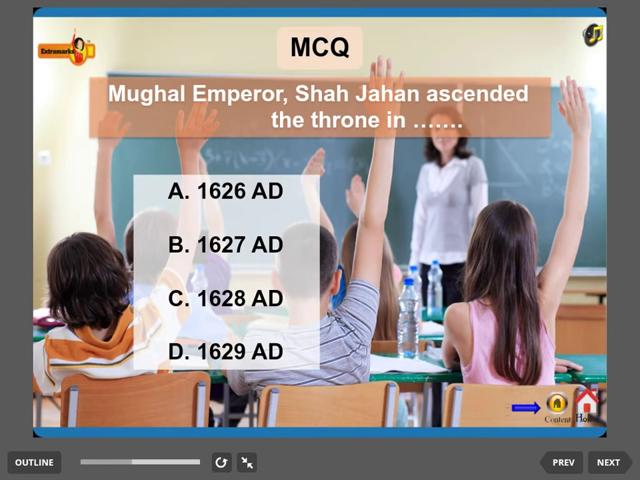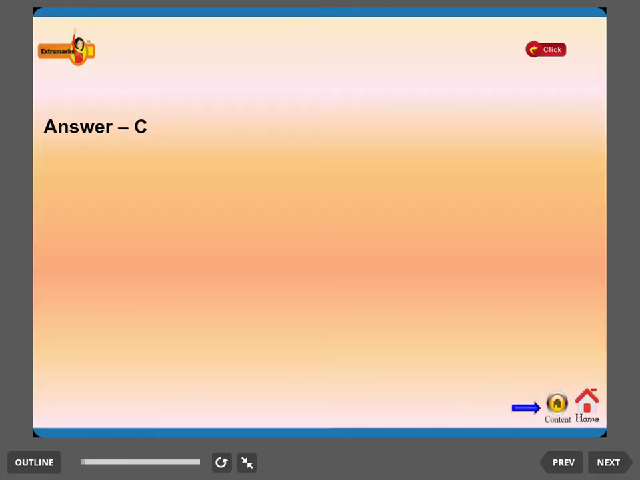Which of the options given below is correct? Question: Mughal Emperor Shah Jahan ascended the throne in. Your options are A.